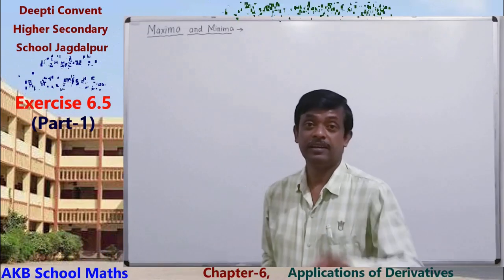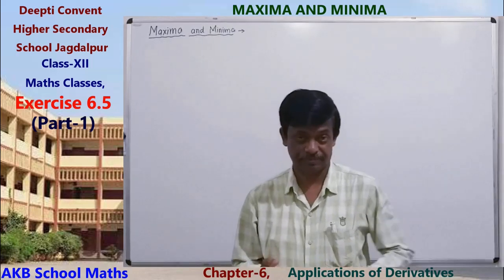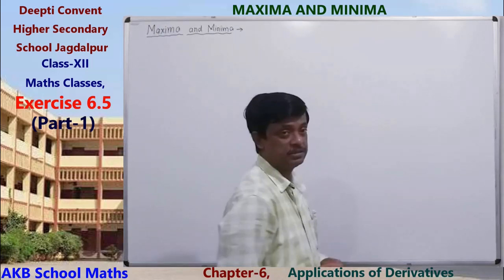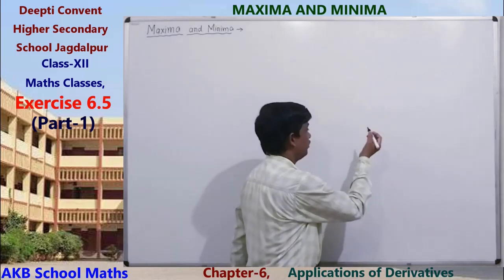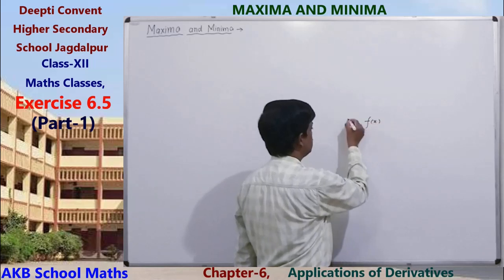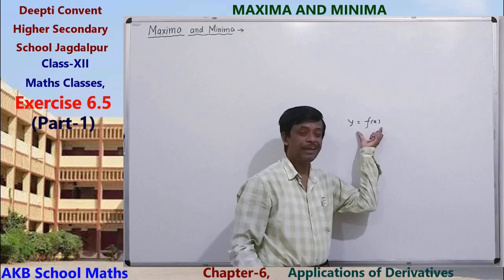Today, I will discuss maxima and minima of a function. Maxima and minima of a function means generally whenever we have a function f(x), that is y equals f(x), this is a function of x.